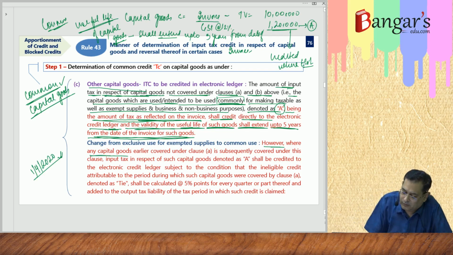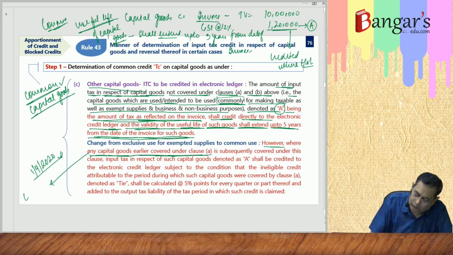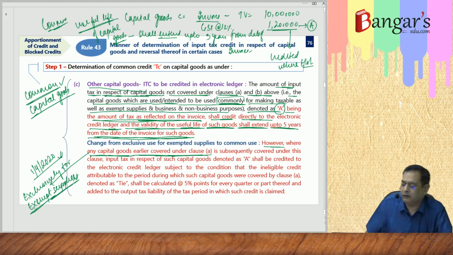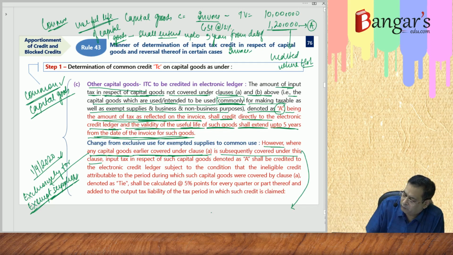However, where any capital goods earlier covered under clause A, earlier covered under clause A means earlier it was used exclusively for exempt supplies, is subsequently covered under this clause. Meaning now subsequently it is used for what? Common purpose.